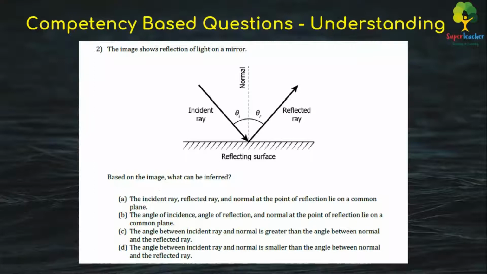If you talk about the inference, you can see the angles of the incident ray and the reflected ray also lie on the same plane, right? That's the inference we can get from the law. So when it comes to the inference, the option is B, which is the angle of incidence, the angle of reflection and the normal at the point of reflection lie on a common plane. That's the inference. So the answer is B.